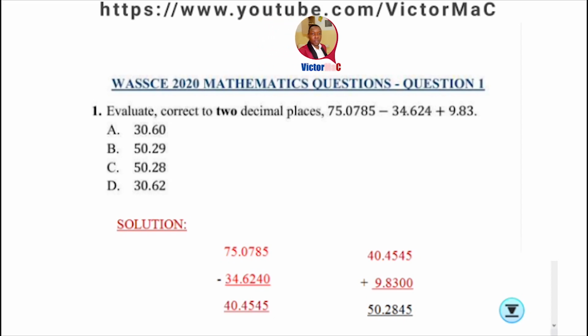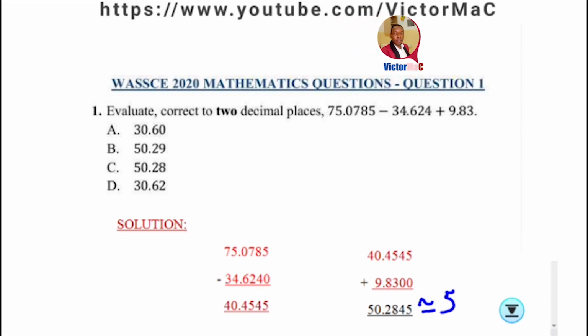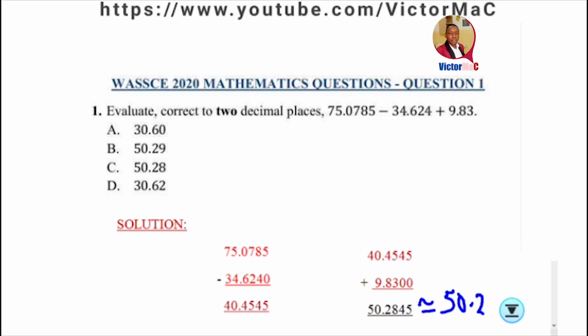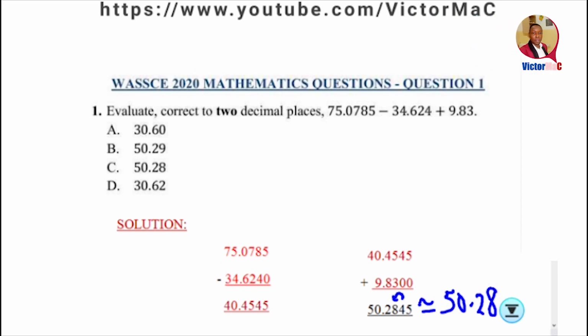So when we correct this answer to 2 decimal places, we're going to have 50.2. 4 can't round 8 up, so we're going to add 0, and the answer is 50.28. Option C.